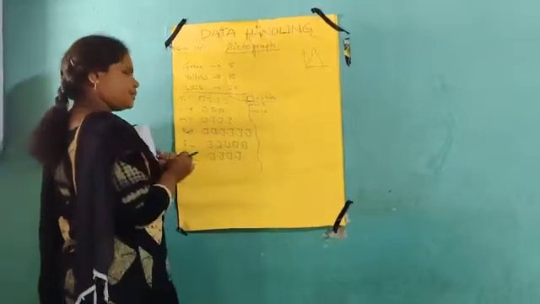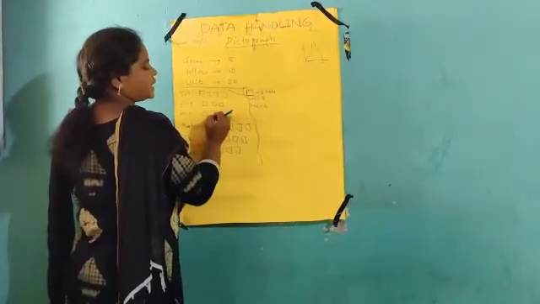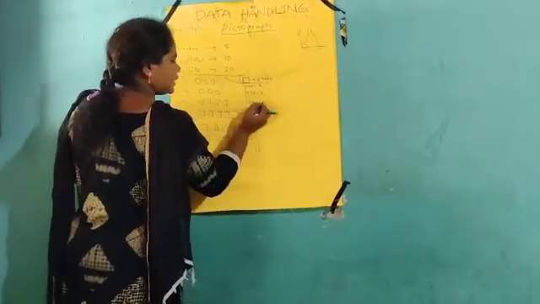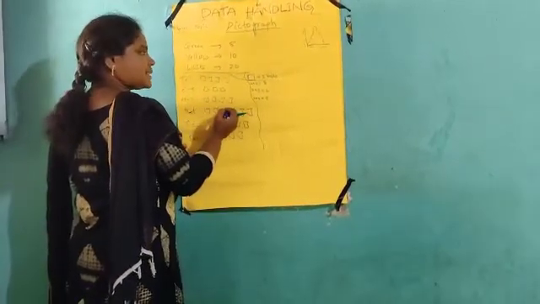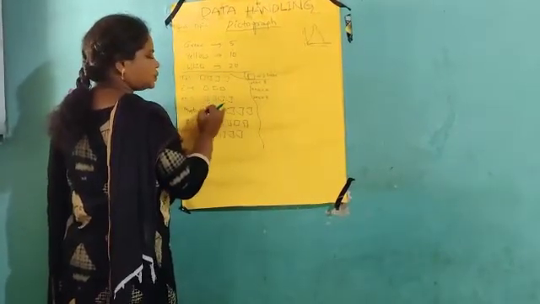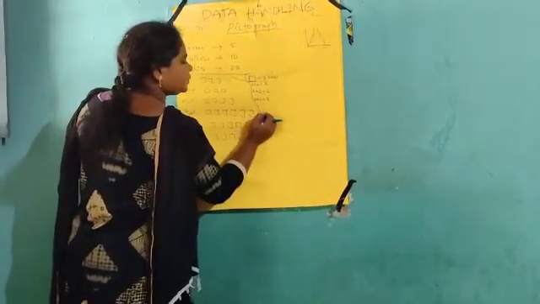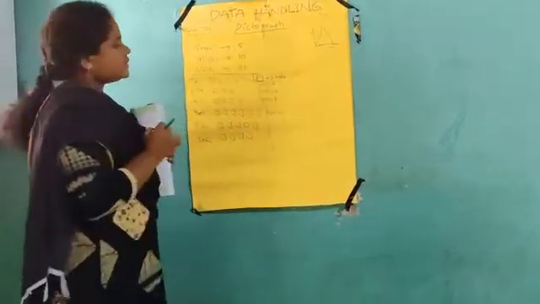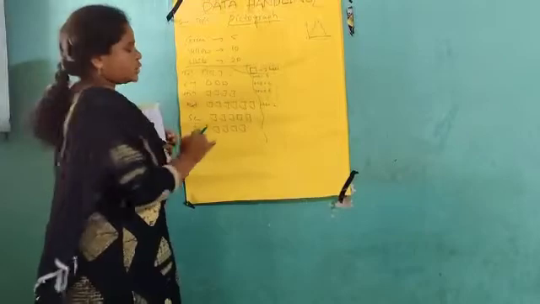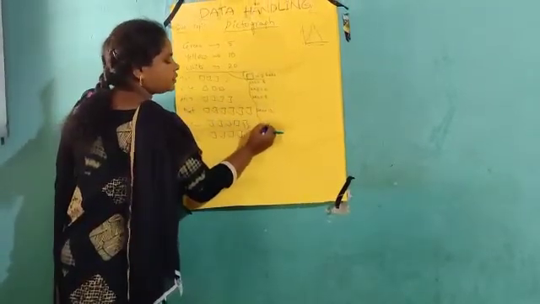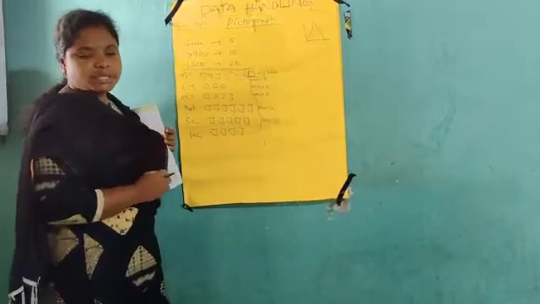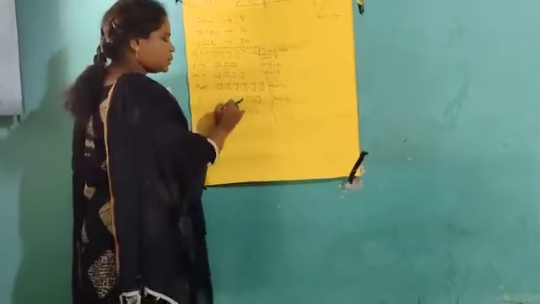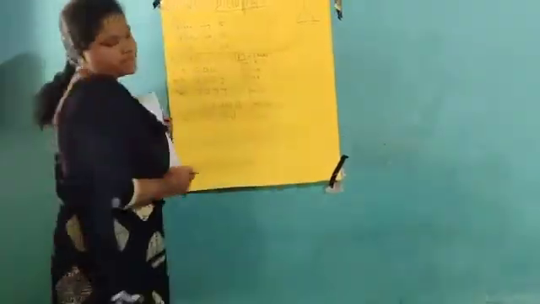Total how many books are there? Like this, in Hindi, how many books are given? 4. Each book represents 2 books, so 2 into 4, 2 4s are 8. Maths, how many books are given, Nana? 6. Each book represents 2 books, so 2 6s are 12. Science, how many books are given? 5, so 2 into 5, 2 5s are 10. And Social, how many books are given? 4 books, each representing 2 books, so 2 4s are 8.